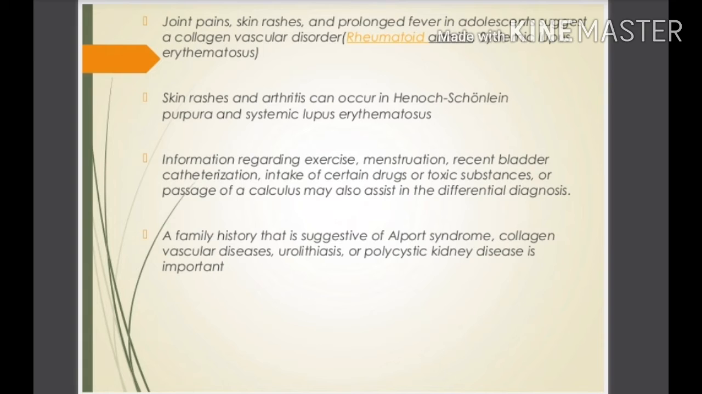A family history that is suggestive of Alport syndrome, collagen vascular diseases, urolithiasis or polycystic kidney diseases is important. We should remember these points.